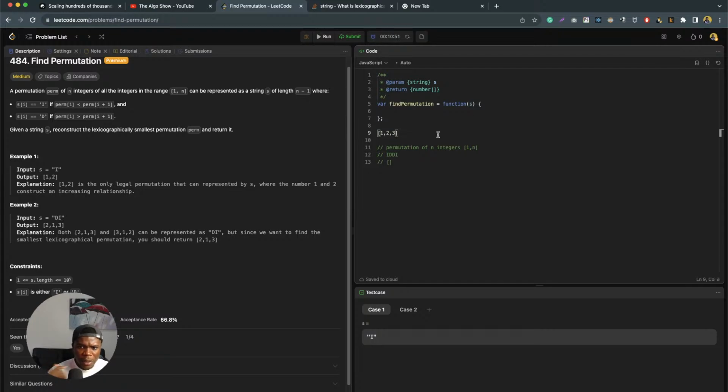So when we say given a string s, construct the lexicographically smallest permutation and return it, what do we mean by smallest permutation? How is 2 1 3 different from 3 1 2?